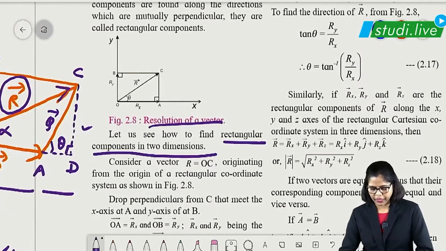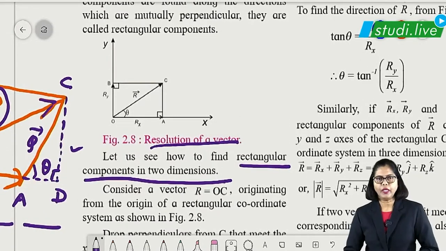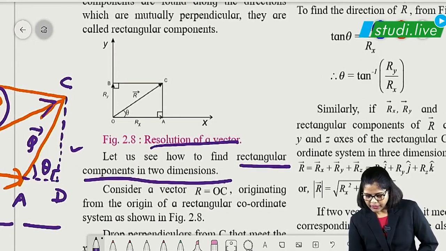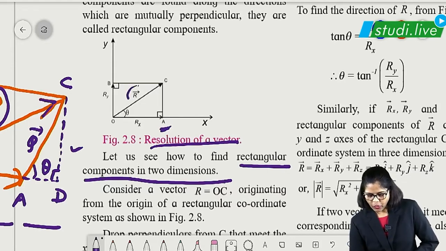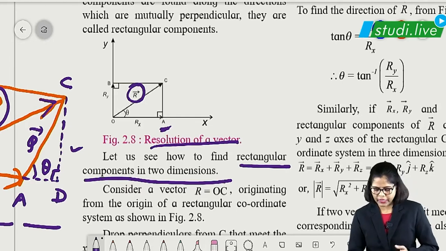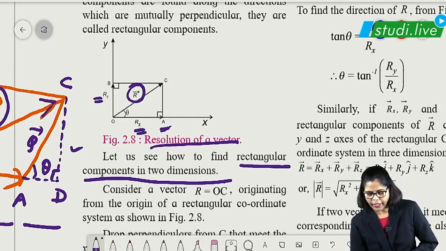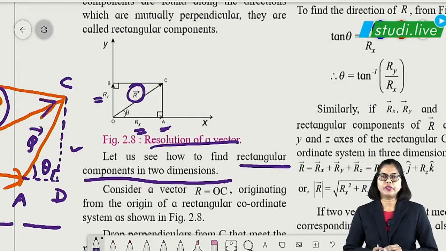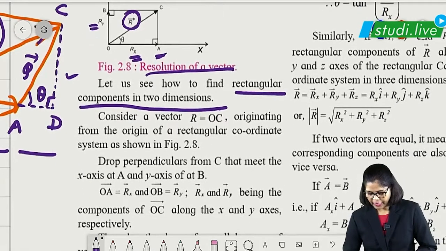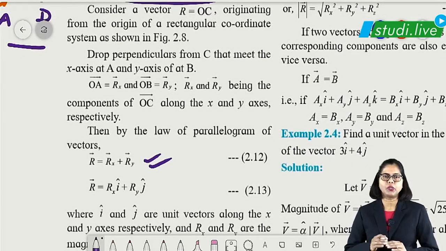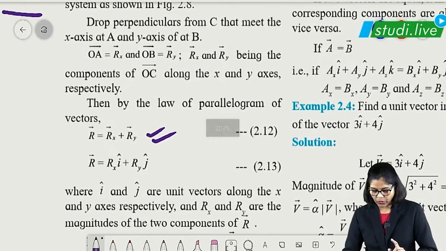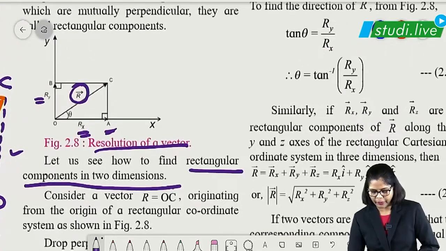Now just look at this particular part, okay. This is the x axis, y axis, and for point C we have drawn perpendiculars CA and CB. OC is nothing but the R vector, which is resolved into 2 components here, Rx and Ry. That is a component of it. R vector is equal to Rx plus Ry. As I told you earlier also, we represent i, j, k.